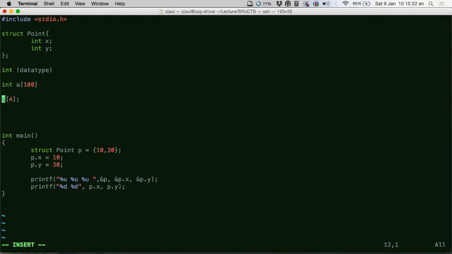Now, if I want to go to the fifth element, the fifth integer, I just have to say a of 4, and I can access that data. It's like a base where all the data types are embedded, right? I have these 100 integers together, and I can access them by giving the respective index of that element. So that's why it's called a data structure.